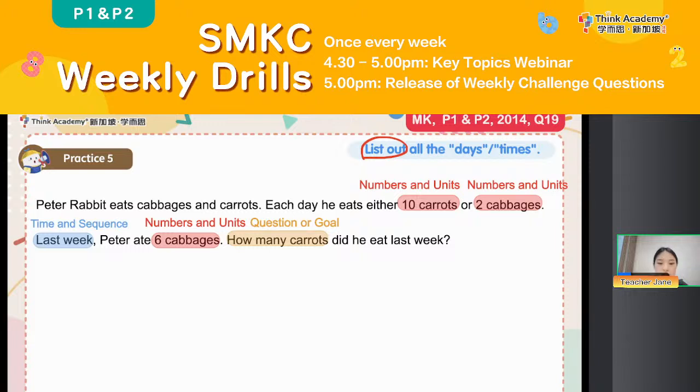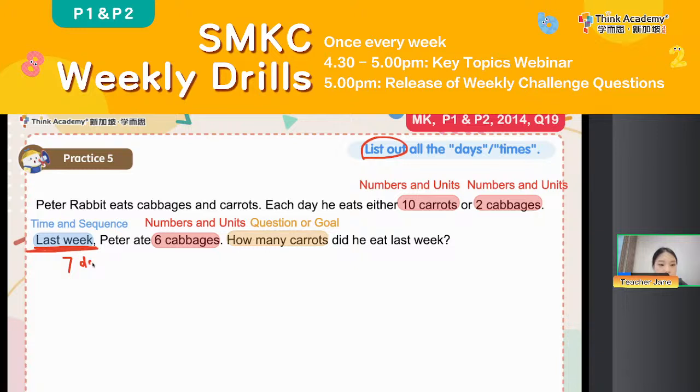This question is not hard. What about we just do it directly? We can see every day he can eat 10 carrots or 2 cabbages. So last week, how many days are there in 1 week? 7 days in total, right? 7 days, everyone.